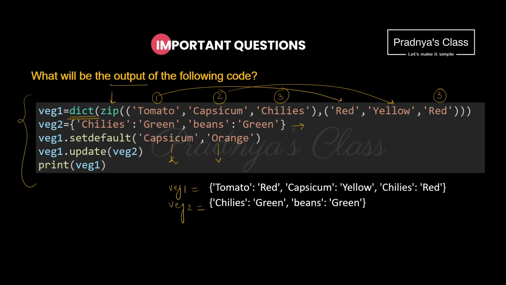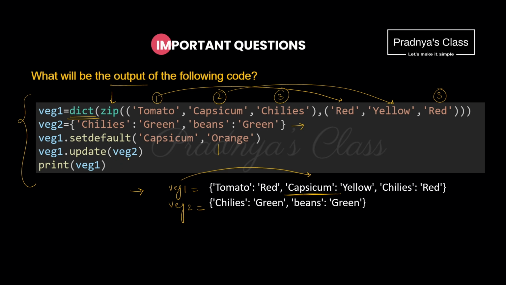Now check whether already capsicum key exists in the dictionary. We are applying that on the Wage 1. Look at the elements. Yes, capsicum key already exists in the Wage 1 dictionary. It means what? It will not get added. If it will not get added, it means there is no change in the Wage 1 dictionary. Let's move ahead to the next statement, that is update.